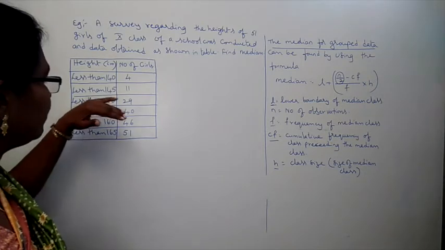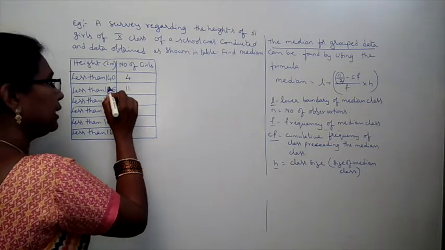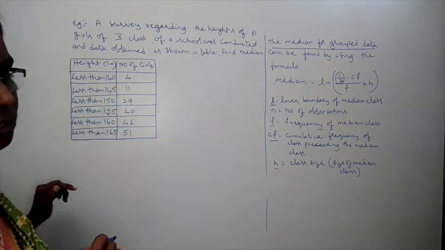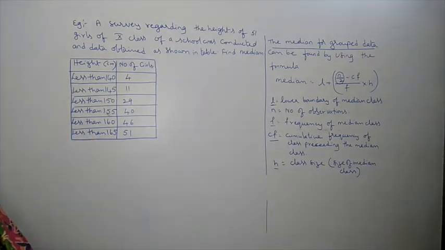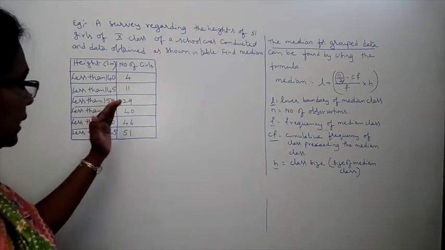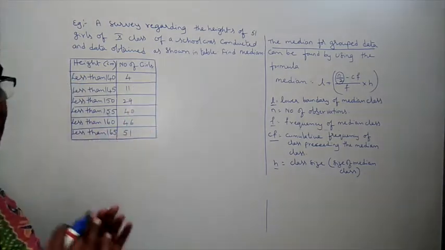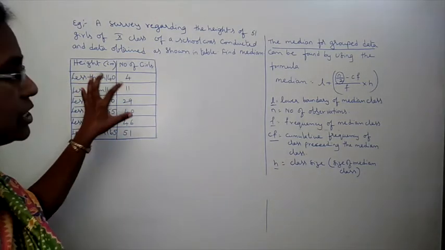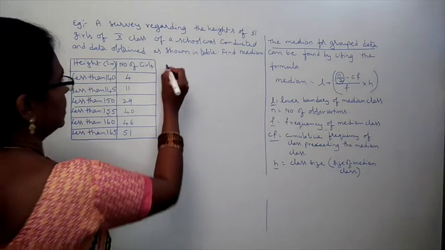Then less than 150, 29, means up to 150, they are including 140 centimeter students, 145 centimeter students and 150 centimeter students also coming under that. Then this is called cumulative frequency. First we have to change this frequency table to class interval frequency. Now how to write? Now solution.